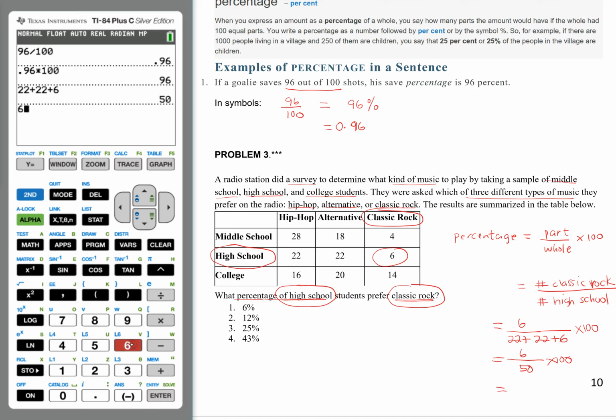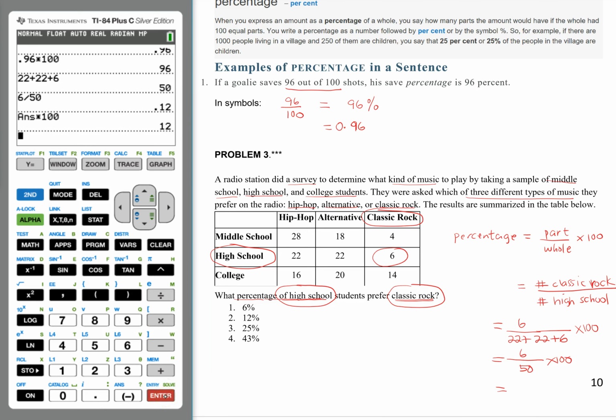So you have 6 divided by 50, enter, then you multiply that by 100. And this gives you the percentage, which would be 12%, which is actually option number 2.